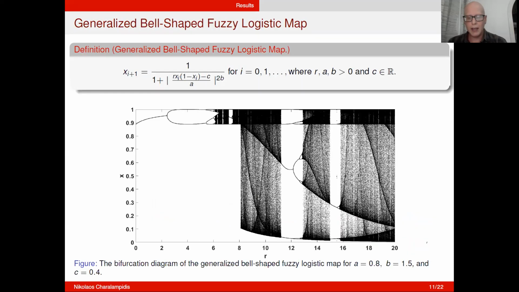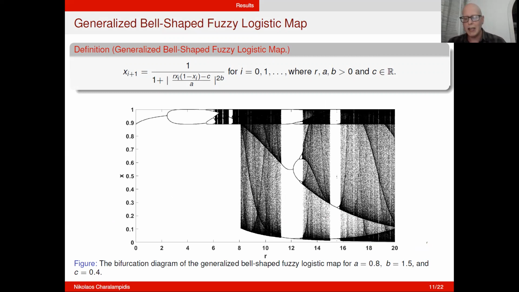Now, taking the composition of the generalized bell-shaped fuzzy number with the logistic map, we introduce a new one-dimensional chaotic map, which is given by this equation. It is comprised of 4 parameters which allow us to tune the behavior of our system. The first thing we can see from this bifurcation diagram, which is with respect to the R parameter, which originates from the logistic map, is that the R parameter now can take values larger than 4.